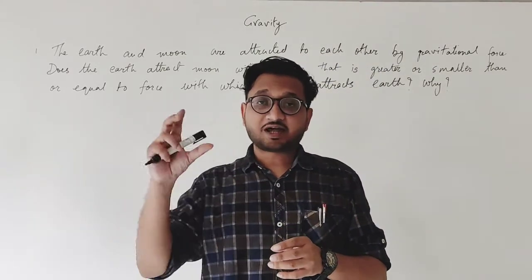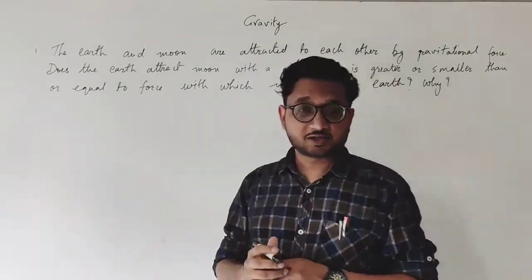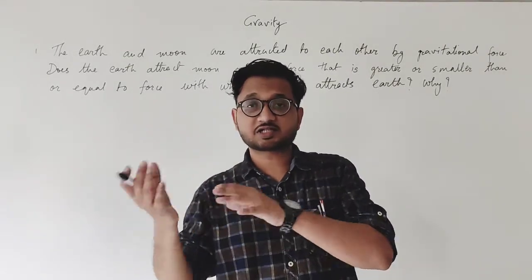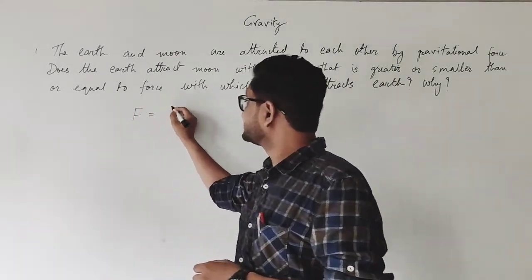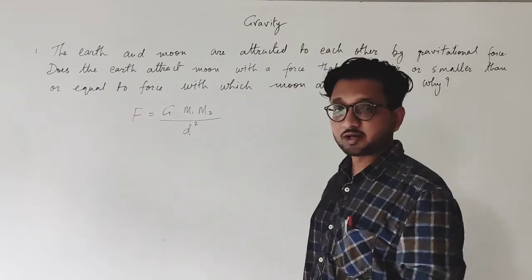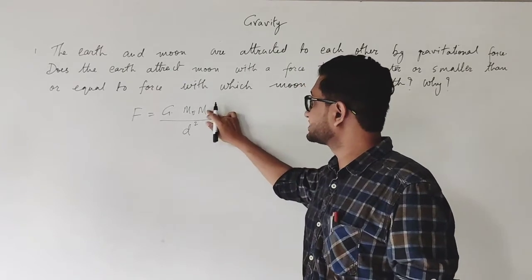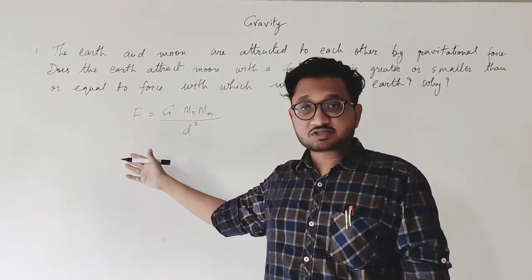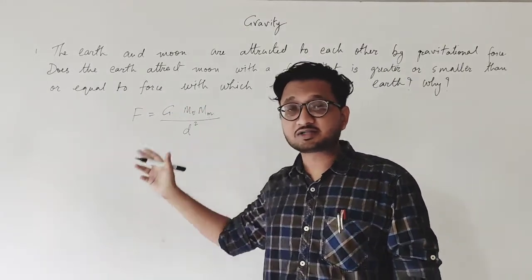So first of all, the gravitational force acting on both of them is the same. That is the third option, or equal. Now comes the why part. Obviously, why? The earth is much larger than the moon. Then why is the force equal? If you look at the gravitational formula, force F is equal to G into m1 m2 upon distance square. In this case, mass m1 can be taken as the mass of earth, and mass m2 can be taken as the mass of moon. If you find the force, then the gravitational force of earth on moon and of moon on earth is the same.